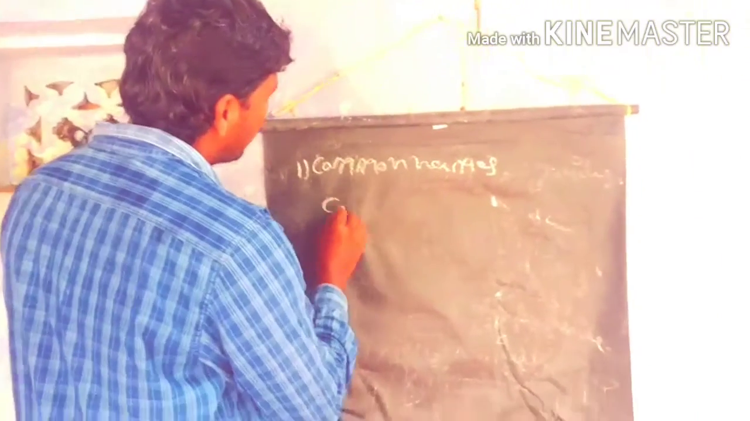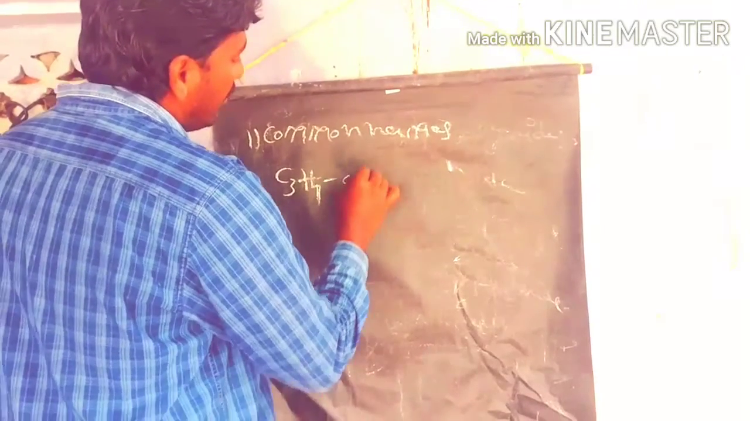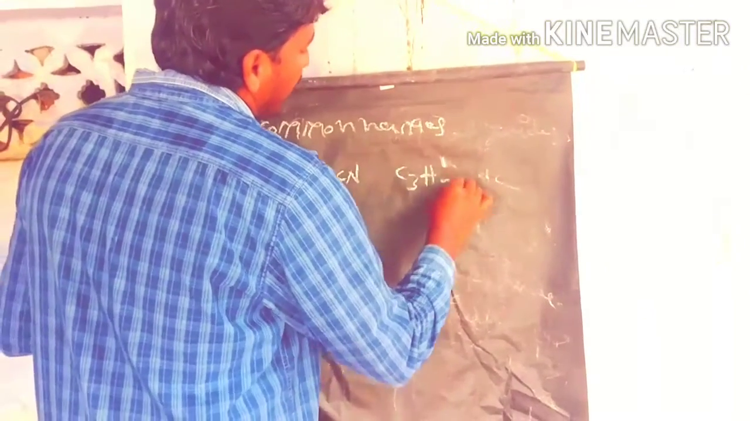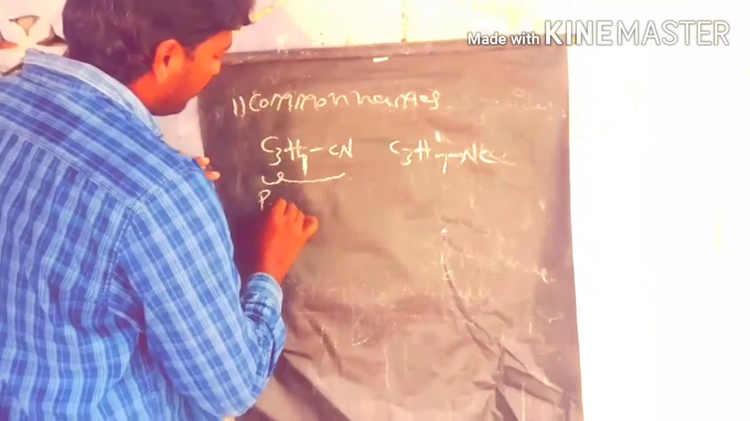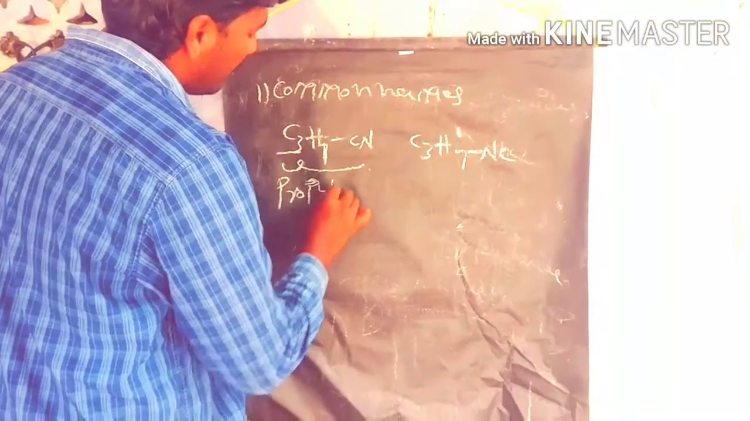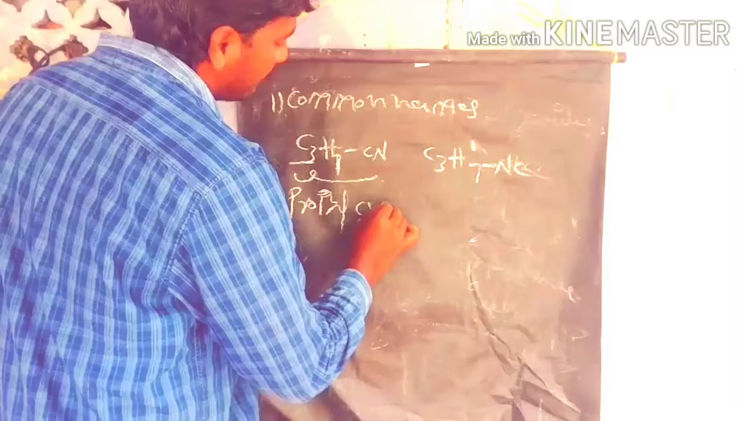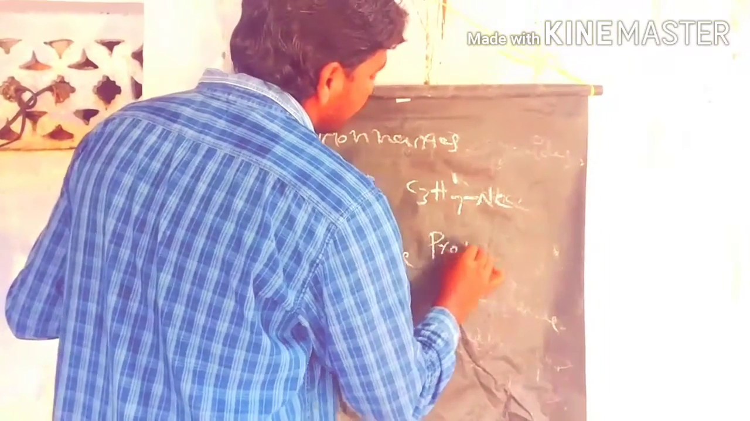For example, if you take C3H7CN and C3H7NC, this is the propyl group. We have three carbons present, that's why we call it a propyl group. So this is propyl cyanide, and this is propyl isocyanate.